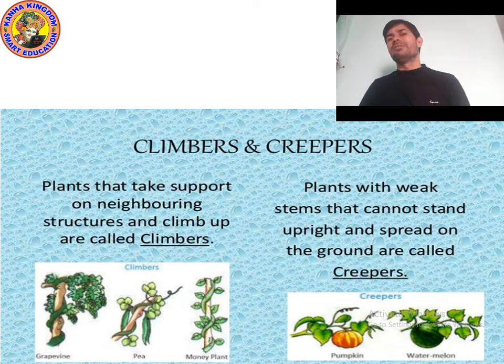Example: grapevine, pea, money plant. And what are creepers? Plants with weak stems that cannot stand upright and spread on the ground are known as creepers, like pumpkin, watermelon, muskmelon. Okay, I hope you understood. It's very easy. Now let's move on to the next point.